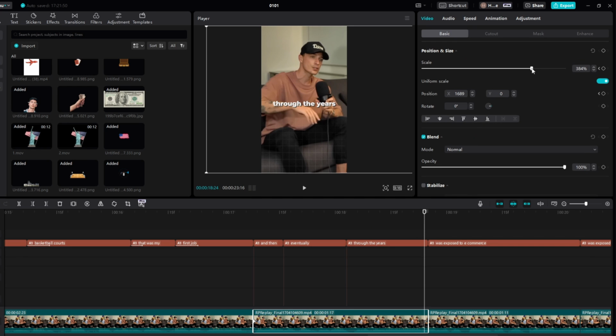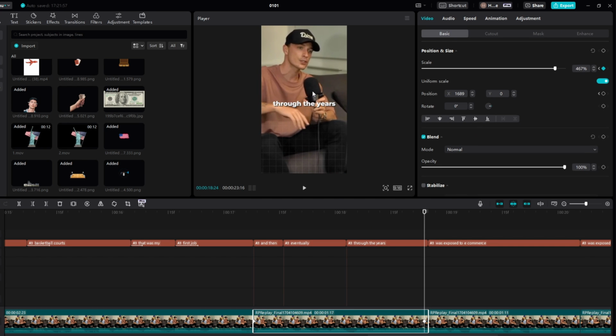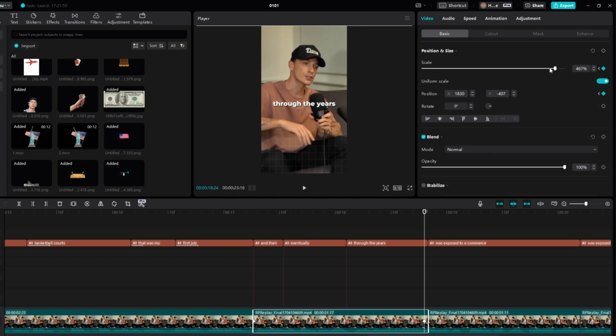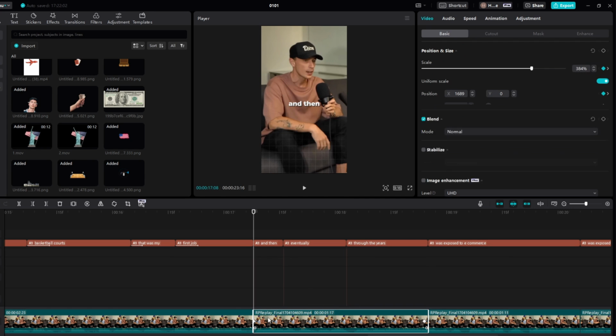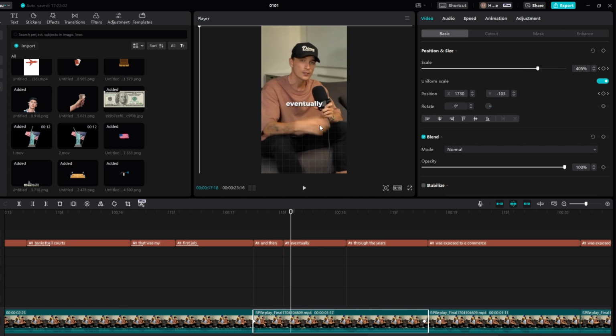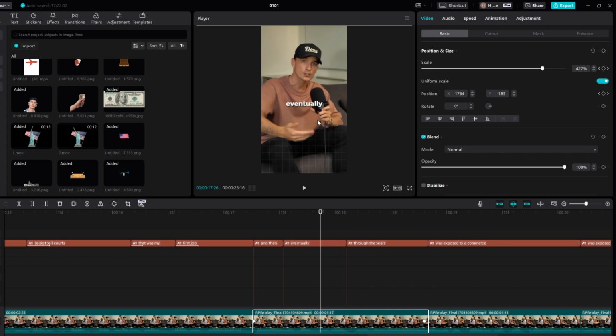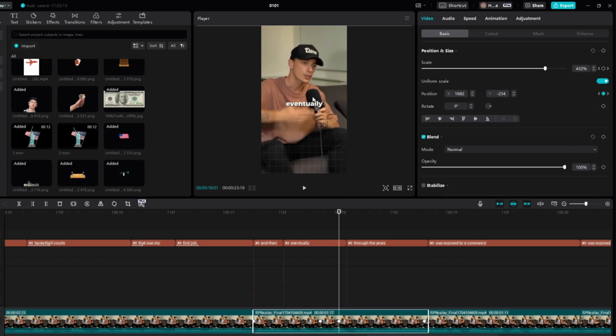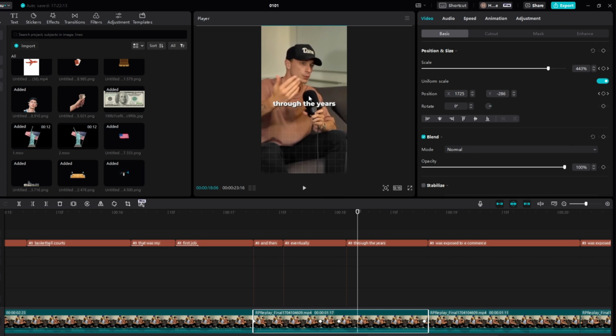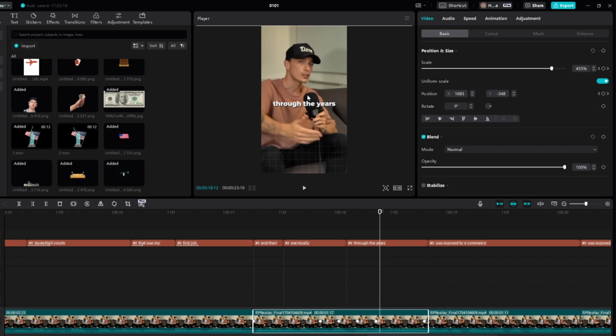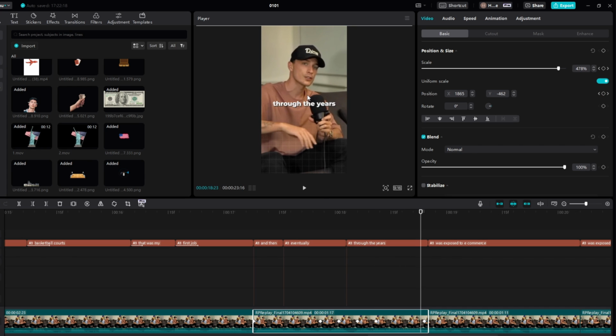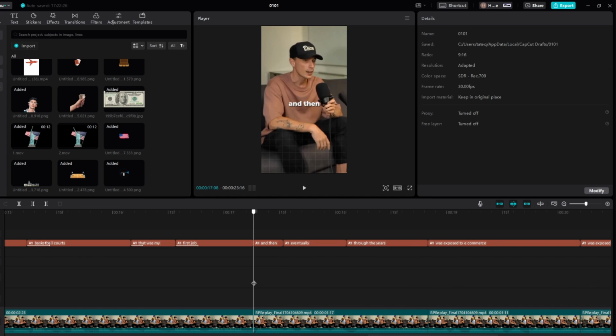We'll come one keyframe behind it. We'll zoom this in a lot, just like so, and then we'll drag this up, maybe a little bit more. We'll drag it up, and now we'll do the keyframe tracking. So right here is perfect, and then right there is head tilt. So we'll add a position there, and then right here we'll drag it just like here, and then again, and then again, and then again. And then right towards the end we'll drag that to the middle, drag that right to the end, and then this is what we have right now.